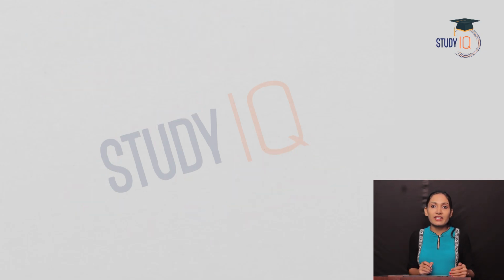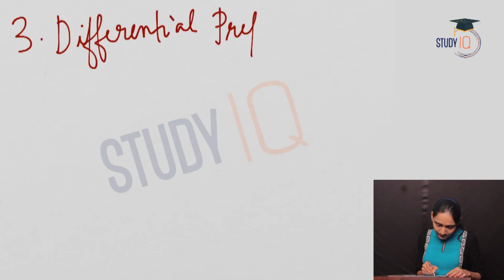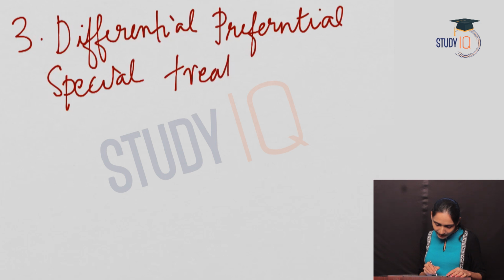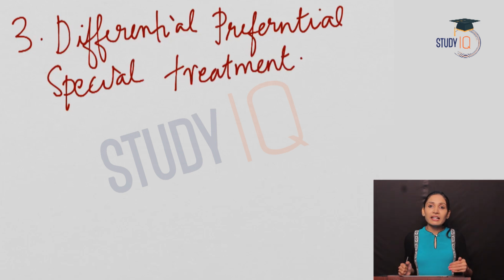The third negotiation was regarding the differential, preferential, special treatment. This was agreed by the developed countries to the developing countries. There were two clauses under this. The first one was that in case of subsidies or import duties, the developed countries will reduce the subsidies or the import duties. And the second clause was that in case of developing countries, more time period will be given in order to comply with these negotiations.